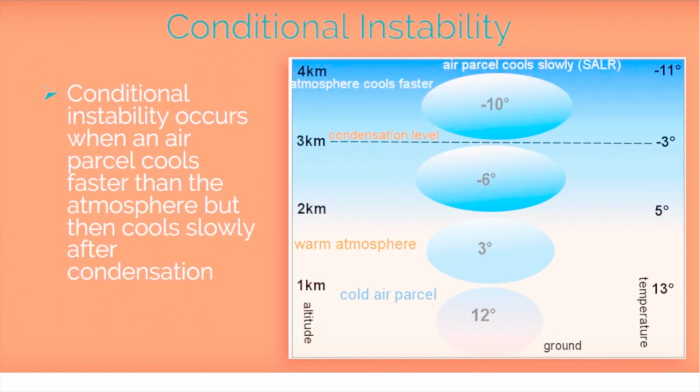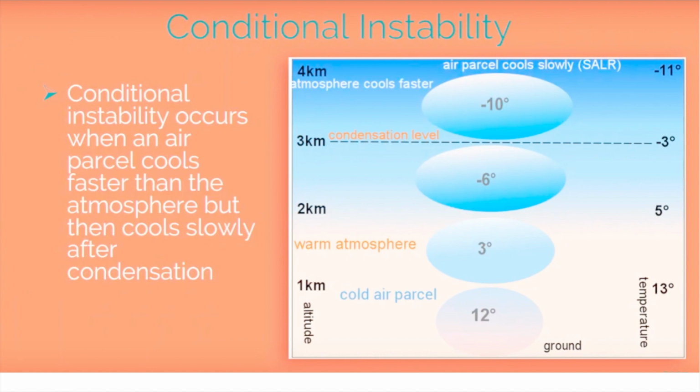But in a conditional instability, we have both the things. We have absolute stability for a certain level, and after the level of condensation, it will turn into absolute instability. So the same parcel will move through both the previous conditions.